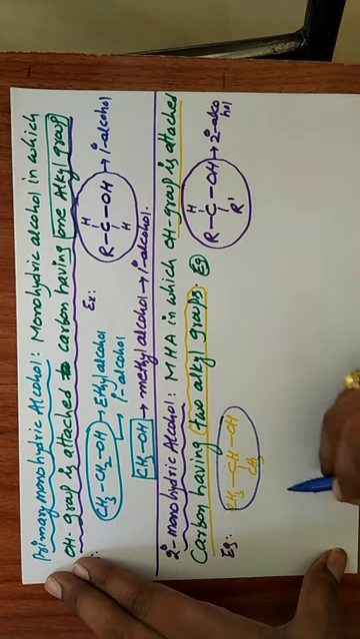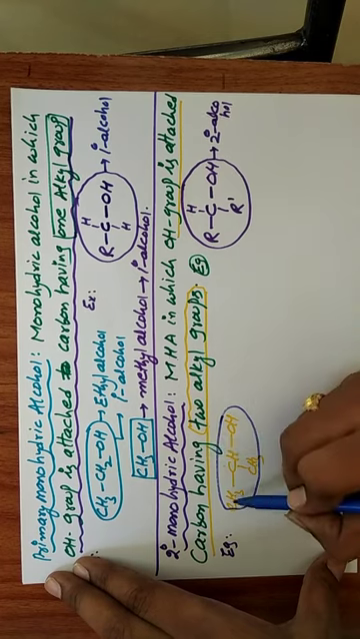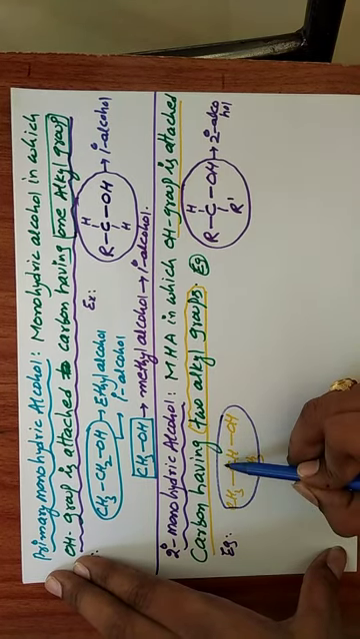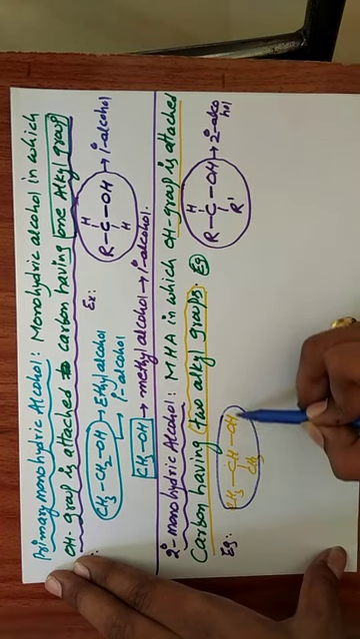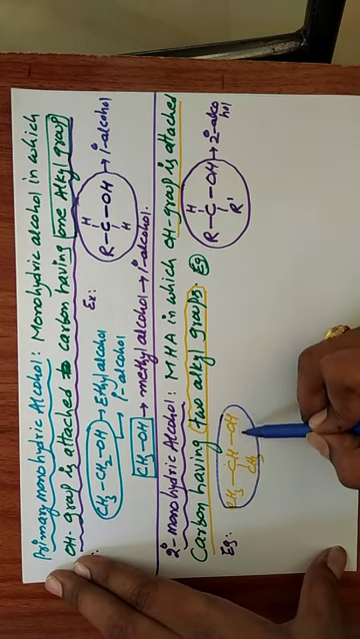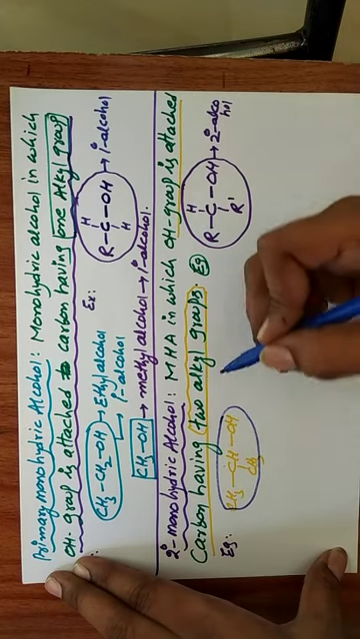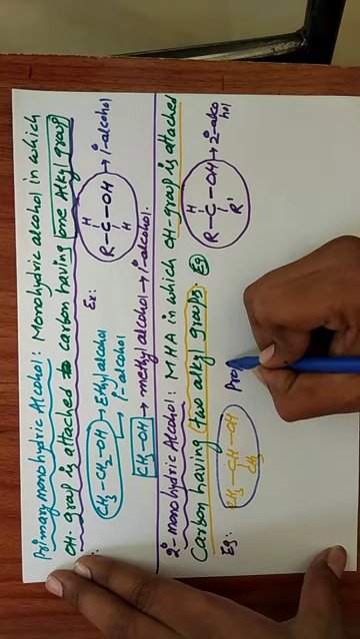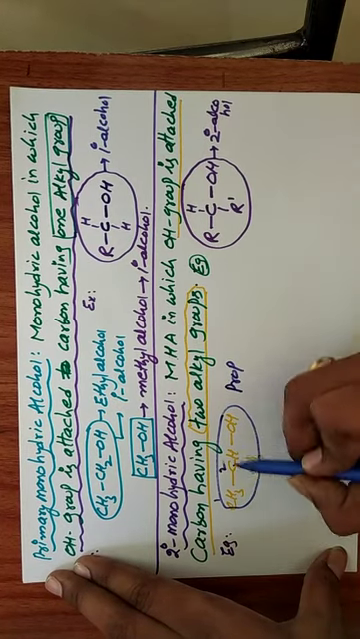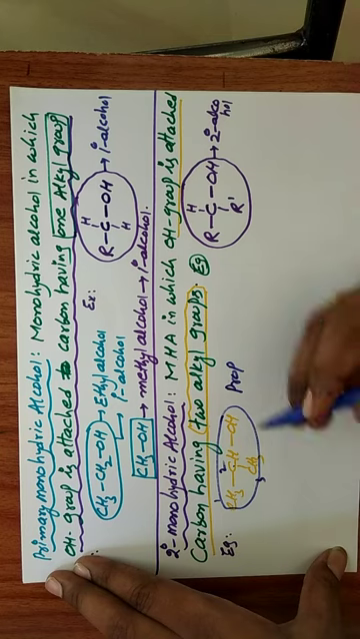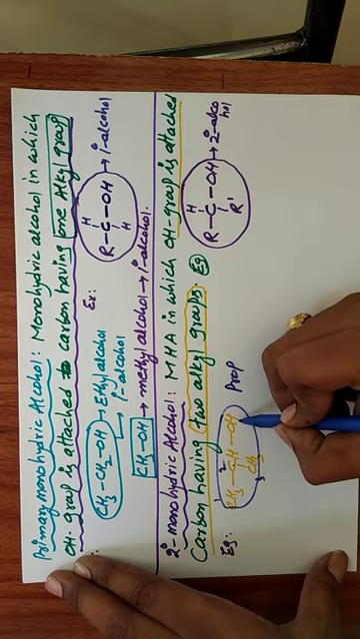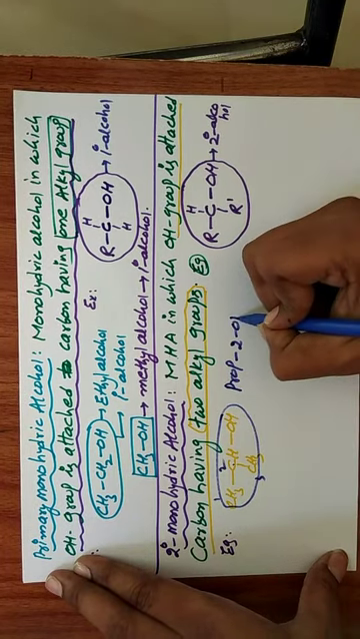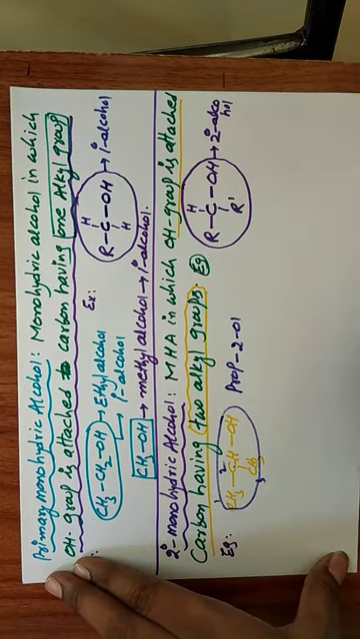Okay, what is this name? This is the main chain: 1, 2, 3. This is the first carbon, second carbon, third carbon. The second carbon has the OH group. So it is propane with 3 carbons, prop. The second position has the OH group. What is the suffix of the OH group? ol. So that's why propan-2-ol. This is the IUPAC name.